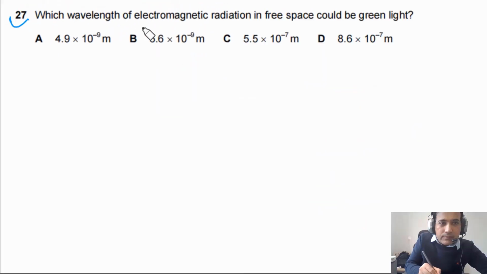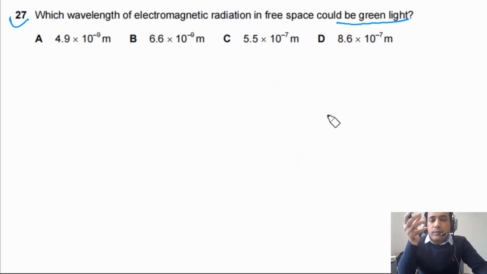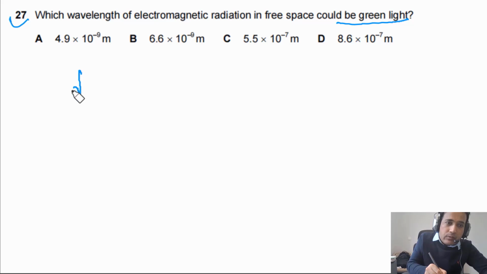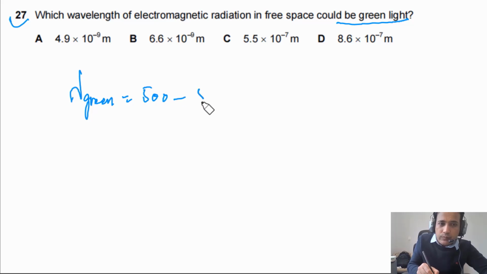Question 27 says, which wavelength of electromagnetic radiation in free space could be green light? For this question, you simply need to understand the range of wavelength of green light. The wavelength of green light is between 500 to 570 nanometers.